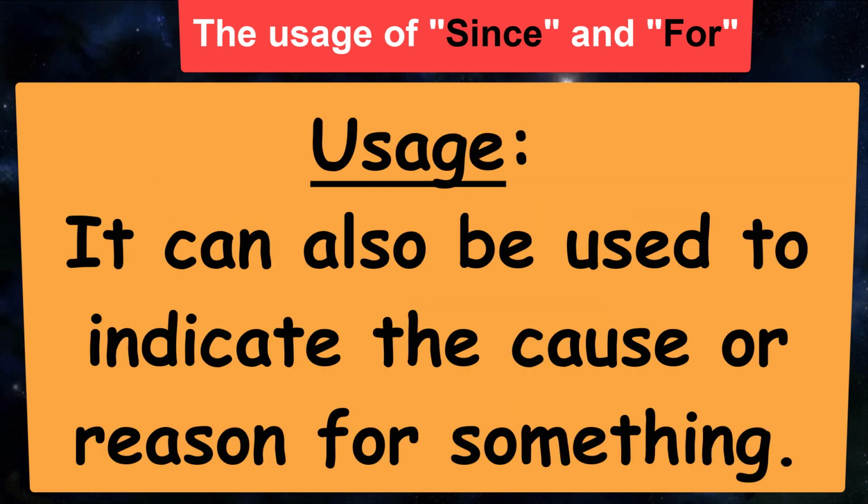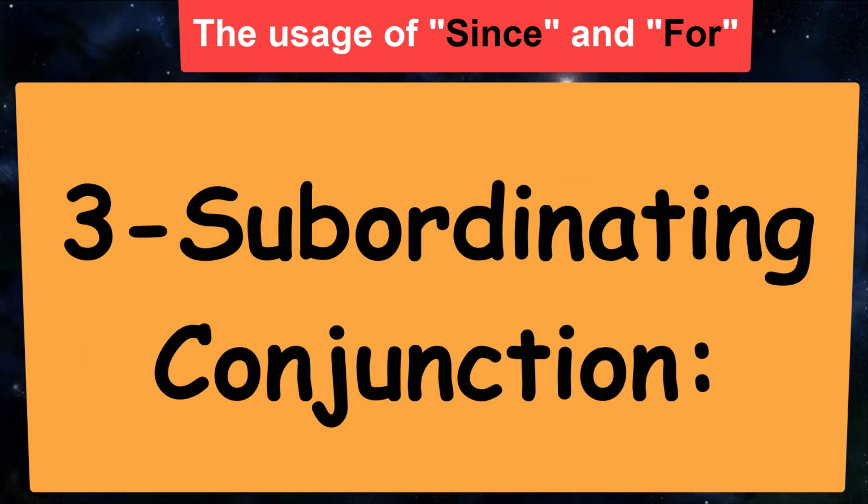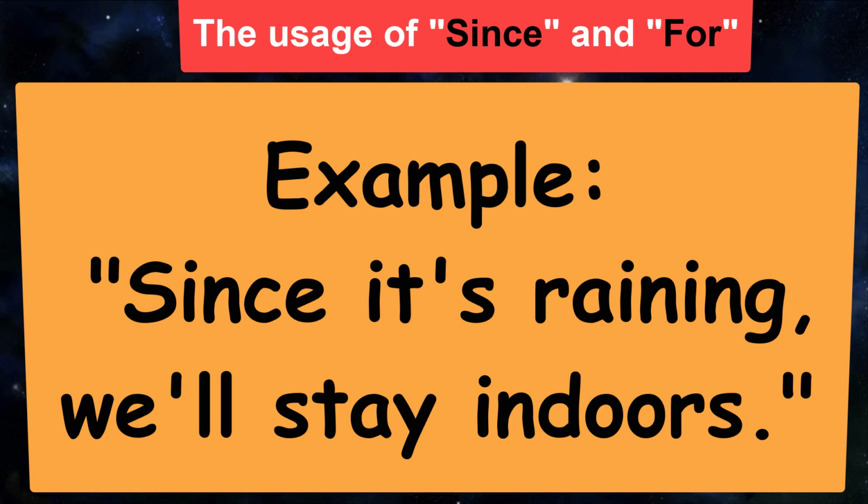Cause or reason usage. It can also be used to indicate the cause or reason for something. Example: She's been happy since she received the good news. Subordinating conjunction usage. Since can function as a subordinating conjunction to introduce a dependent clause. Example: Since it's raining, we'll stay indoors.